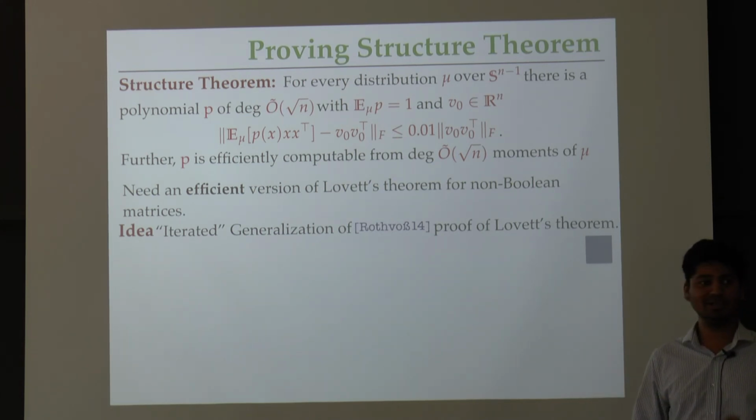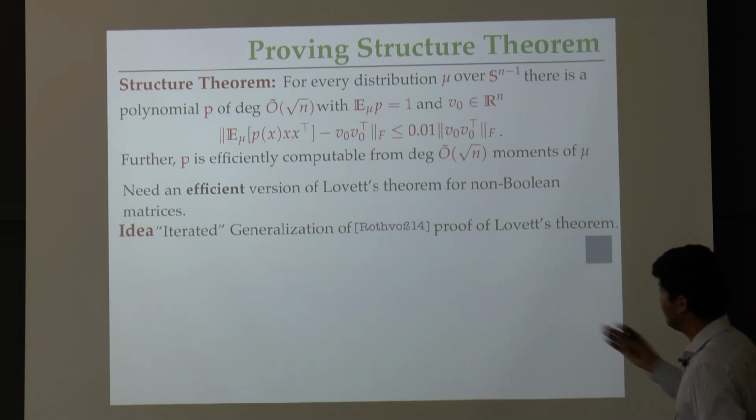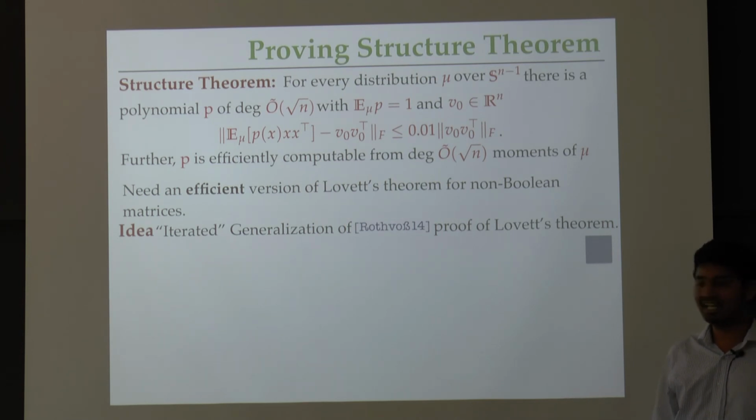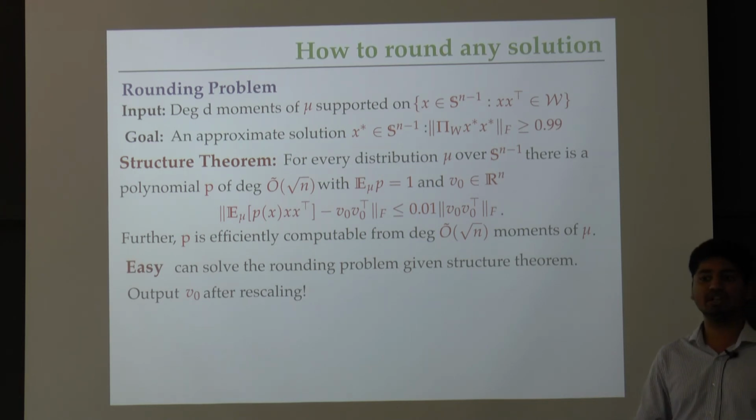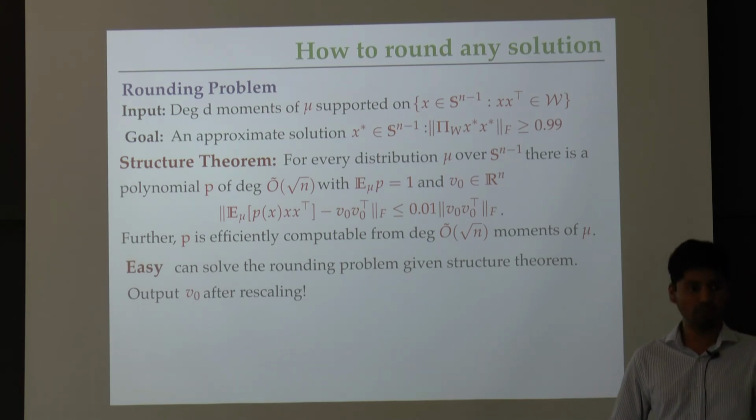It's like 3 pages long. It's on arXiv, and it's amazing. It's very, very cute, very simple, very small. But basically you can take that proof and get inspired from it and develop some iterated version that works to prove the non-Boolean version of Lovett's theorem, which is what we require. So summarizing, we can prove the structure theorem using this iterated version of Rothvoss's proof of Lovett's root rank theorem.